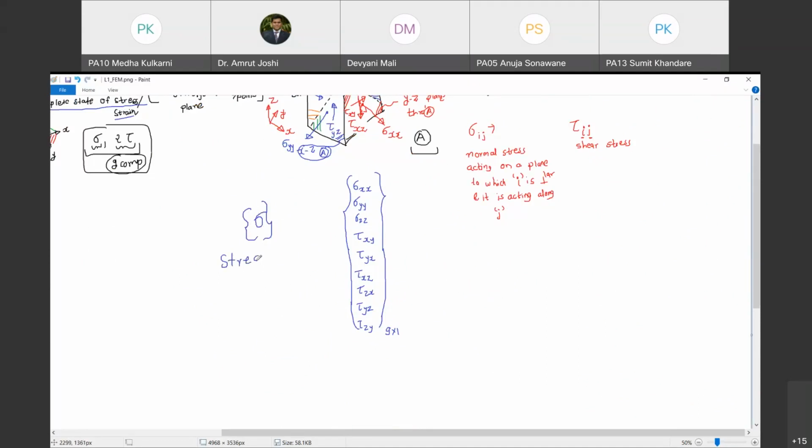We call it the stress tensor. What is the difference between a vector and a tensor? We will come to that in a while, but I am going to call it the stress tensor at a point. Which point here? For example, here we are considering point A in a strained material.